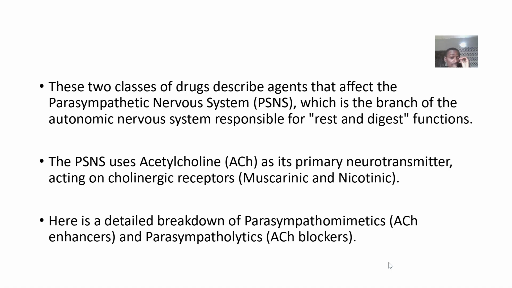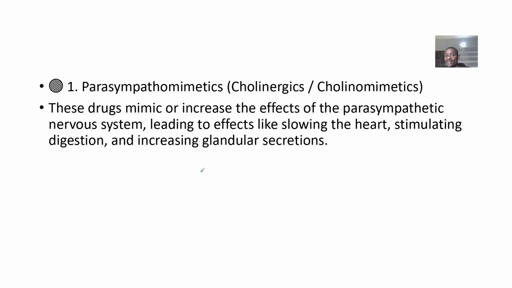Okay, so let's look at these drugs. First of all, you should know that the two classes of drugs mainly affect the parasympathetic nervous system. That's the nervous system that is outside the brain and the spinal cord. This is the branch of the autonomic nervous system that is responsible for what? Rest, you calming down, and also you assimilating food. For the nerves involved in this system to be able to communicate, they use what? Acetylcholine as their primary mode of communication. That's their neurotransmitter.